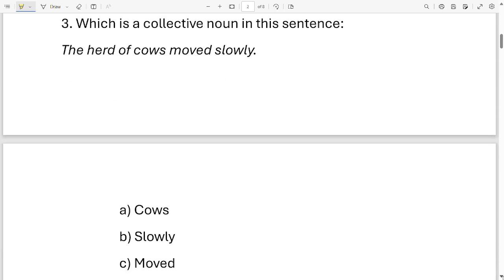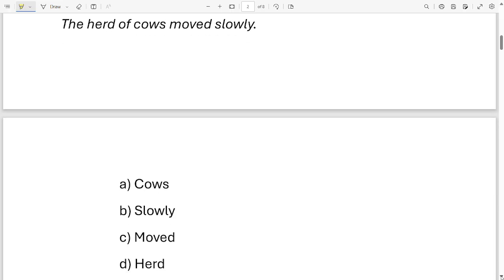Next, which is a collective noun in this sentence? The sentence is: the herd of cows moved slowly. Now identify the collective noun in this sentence. Your options are cows, slowly, moved, herd. These are the 4 options. Which one is correct? It is option D, herd.